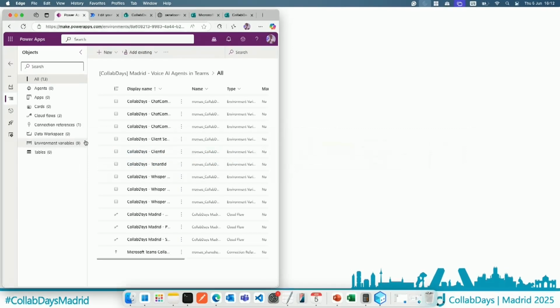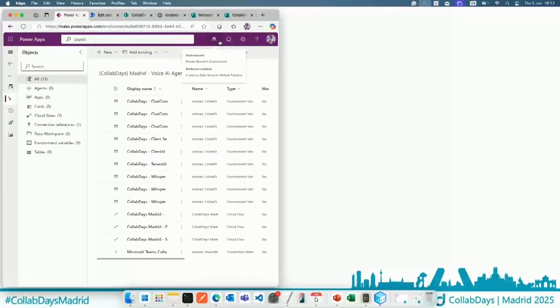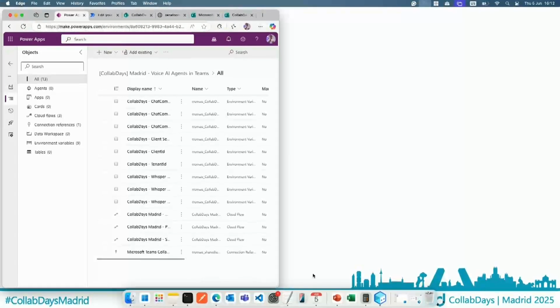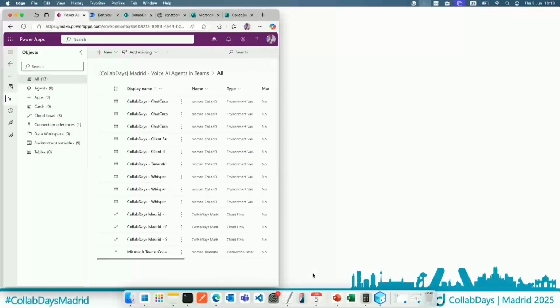So let me check here if I can show. Let me open my phone first. So basically I have Teams available here. I will open it on the screen in a minute. So basically I have a team, and also I have a conversation. Could be a user, could be a bot, but I'm using it as a user. And also I can send an audio message to the AI.